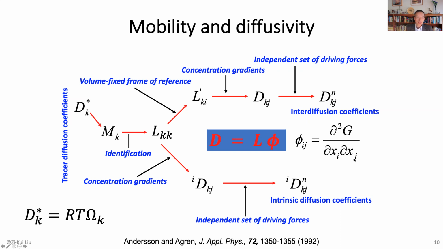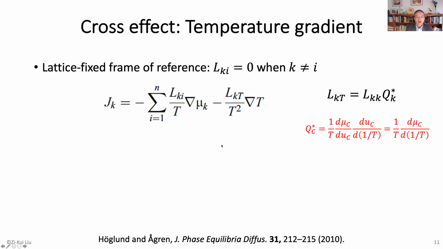So that's very important, right? We know that for unstable systems, binodal, this becomes negative. That's why the diffusivity becomes negative in the unstable region. All right, so now let's talk about the Soret effect, temperature gradient.